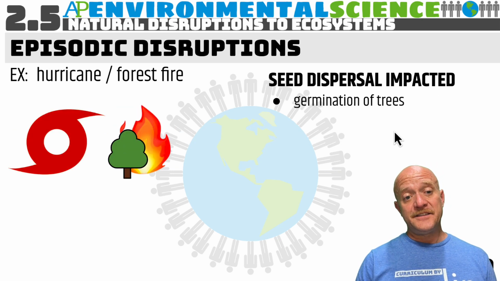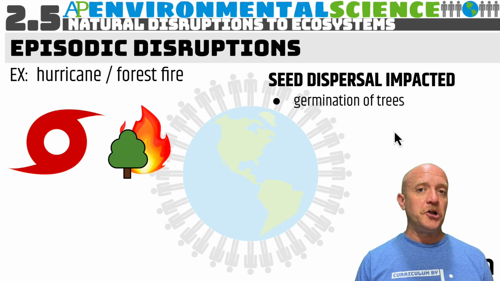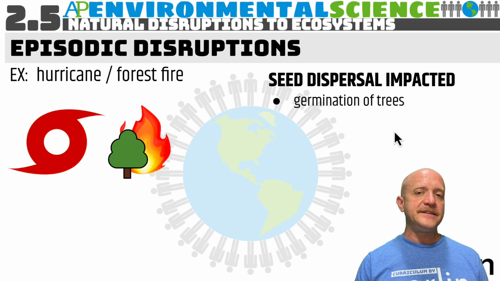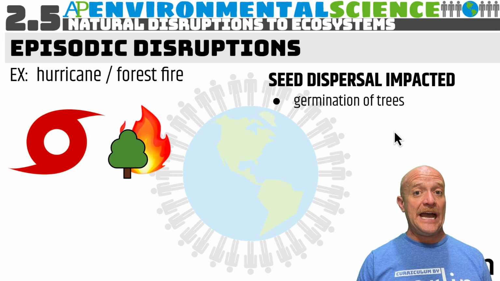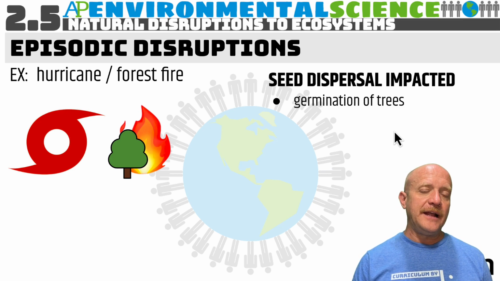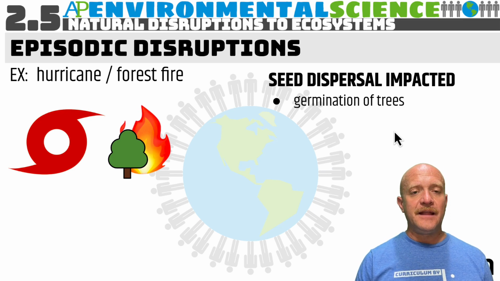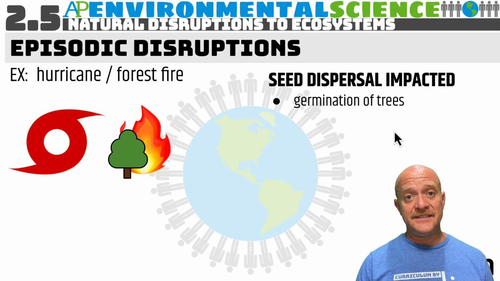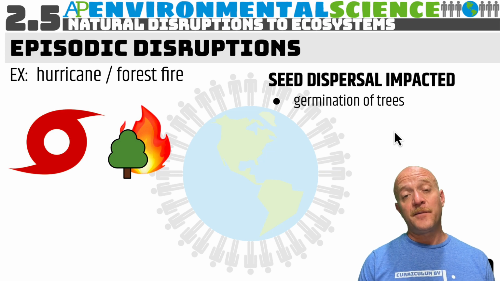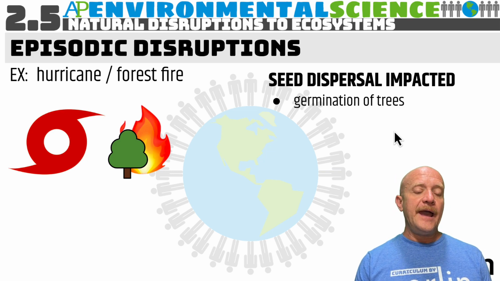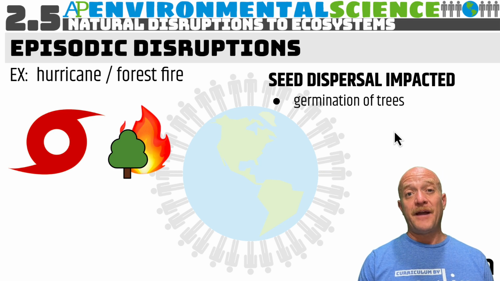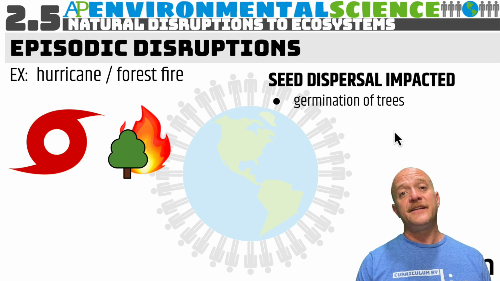We have episodic disruptions, and these disruptions occur on a regular basis, but they are not necessarily timed. So there is a period or a range. For example, there is a hurricane season. There's a forest fire season. Hurricanes will occur typically during the summer months when the water along the equator is warmer. And forest fires occur during the drier summer months and fall when the affected areas have less rain.